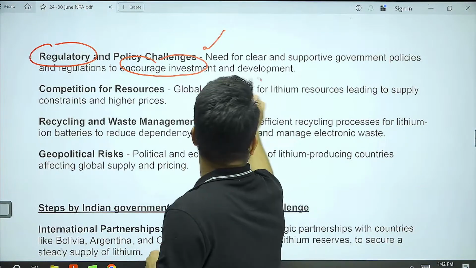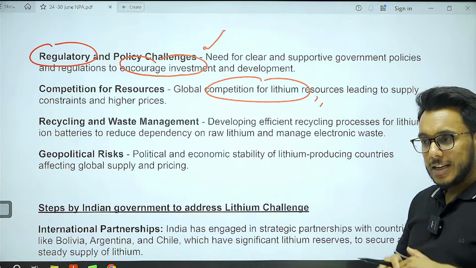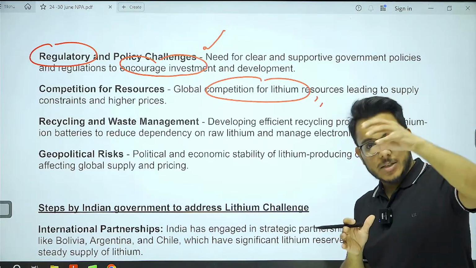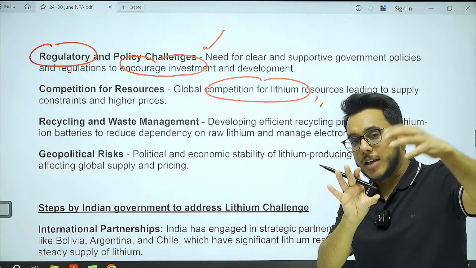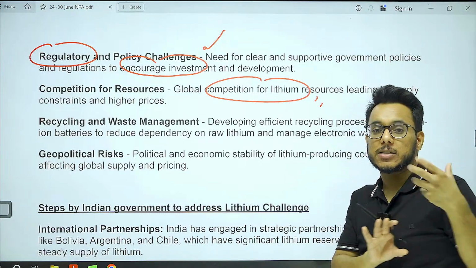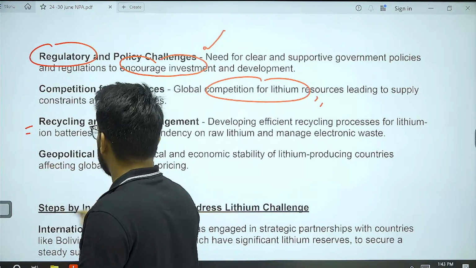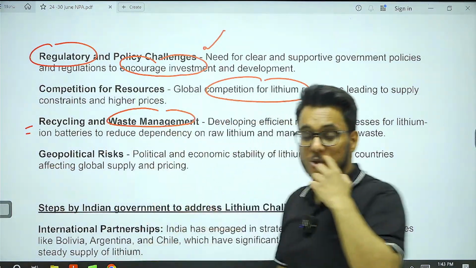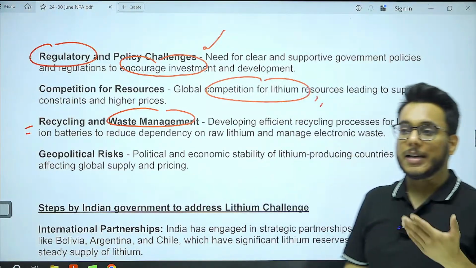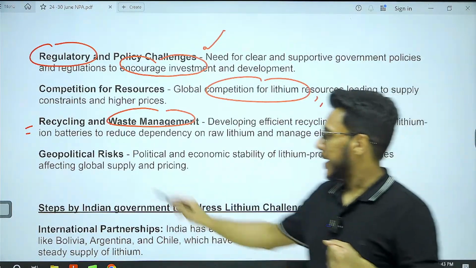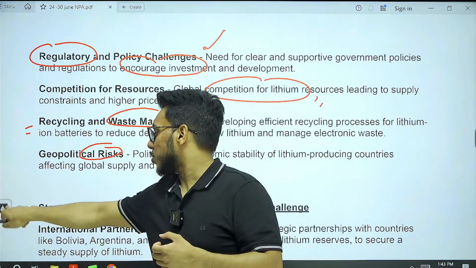Then global competition with respect to lithium is going on. See, lithium resources around the world are very limited, and every country is competing for them. So India might not get its fair share of lithium resources. Then recycling and waste management is a very big issue. Once the batteries have been used and come to the end of their life, how do we recycle and reprocess them? And then geopolitical risk, as I have already discussed, we are always dependent on some other country.